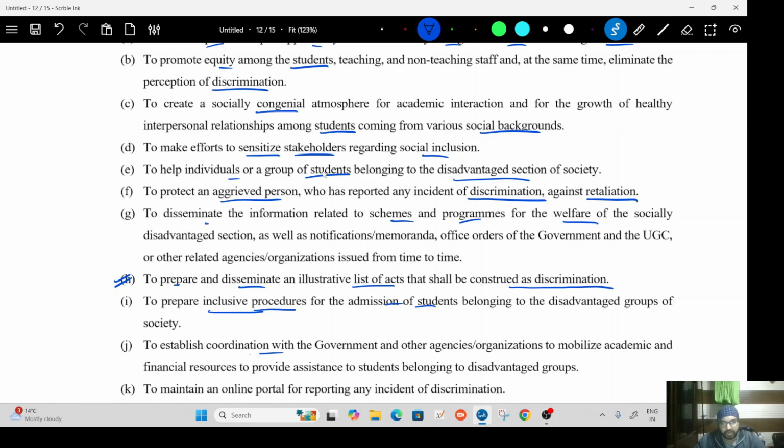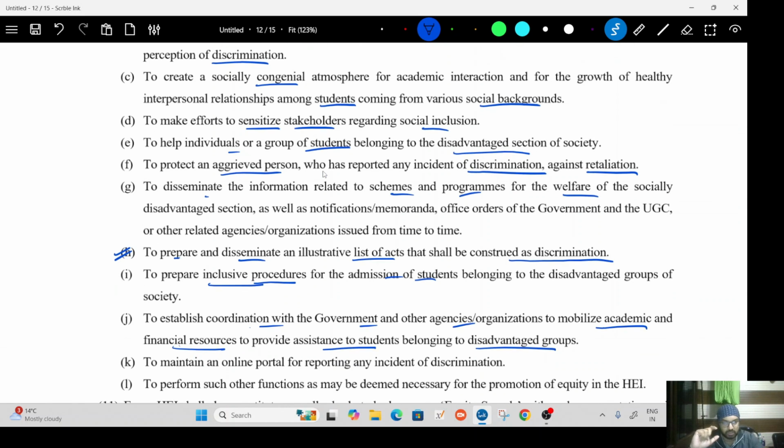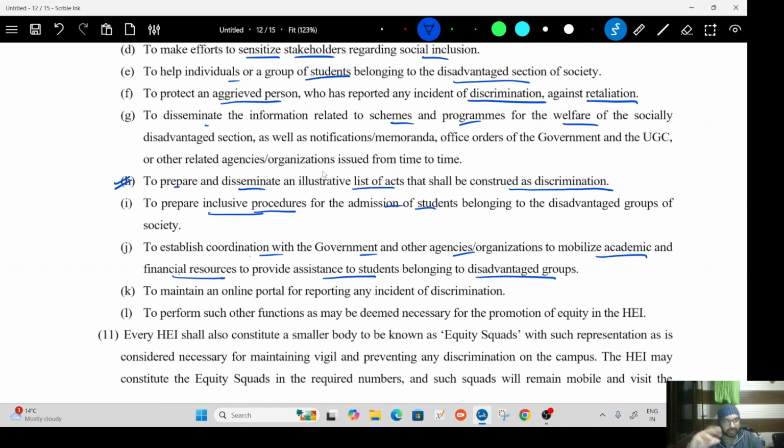Then establish coordination with the government or other agencies and organizations to mobilize academic and financial resources to provide assistance to students belonging to disadvantaged groups. That is, you want to help them, you want to make sure that resources are available from the organization which will help. Resources in terms of academic resources, counseling sessions and all, financial resources, scholarships and all, so that the disadvantaged group does not feel excluded. Again, it's a good thing. It's not a bad thing. This is not a discrimination.